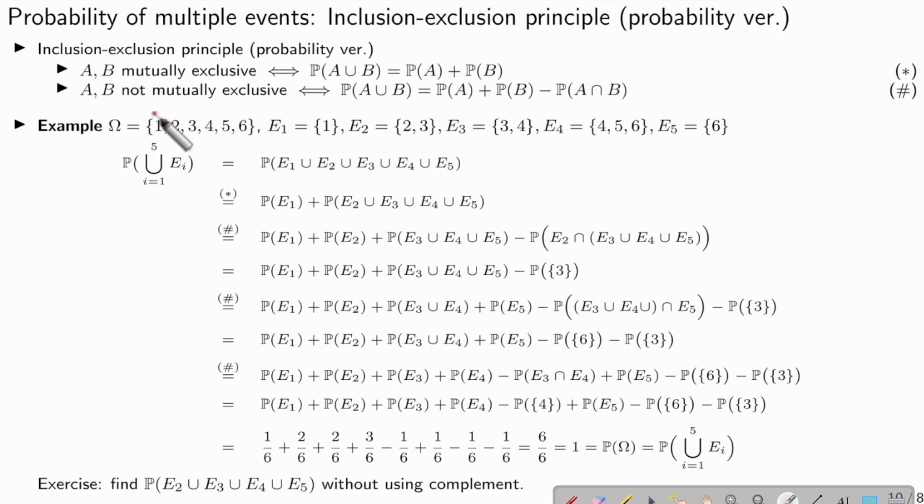Okay, so here's the 2 rule. If A and B are mutually exclusive, that means A and B are disjoint in a set sense. Then the probability of A or B will be just probability A plus probability B. And if A and B are not mutually exclusive, that means their intersection has something, then we have the inclusion-exclusion principle.